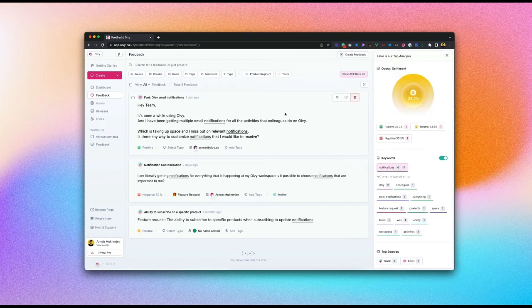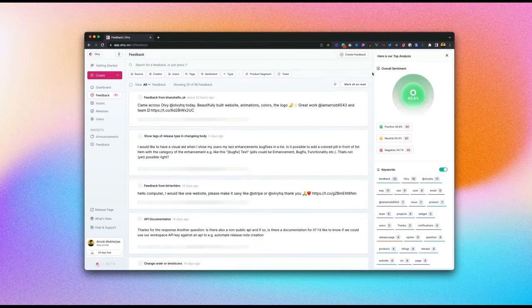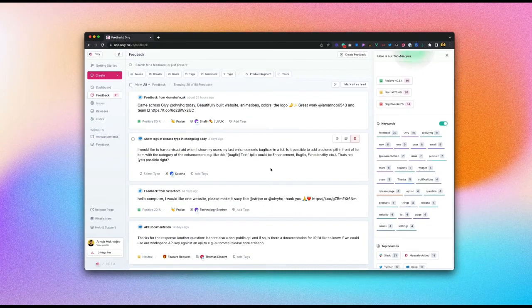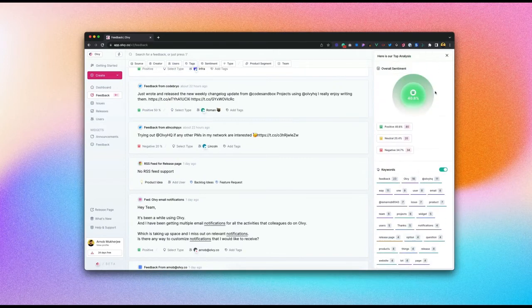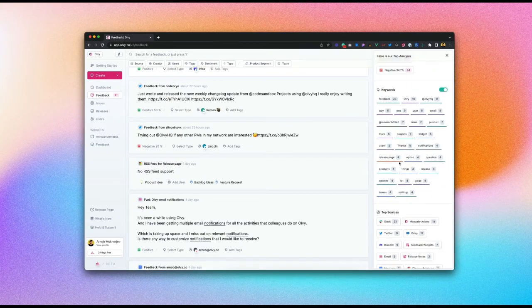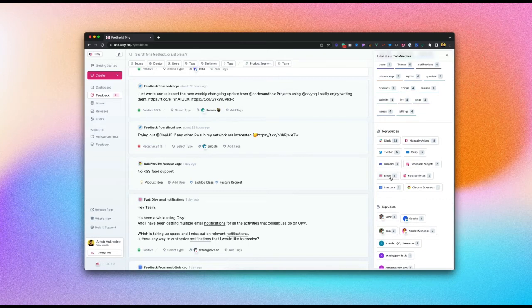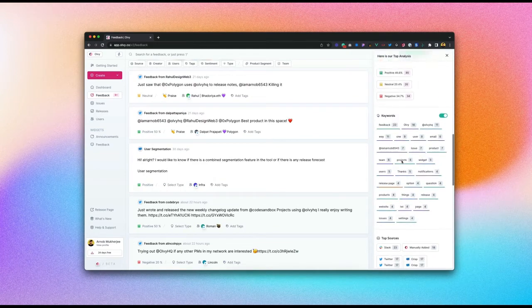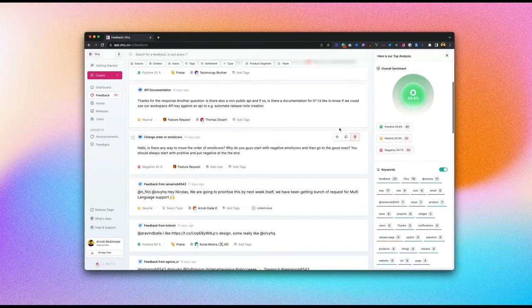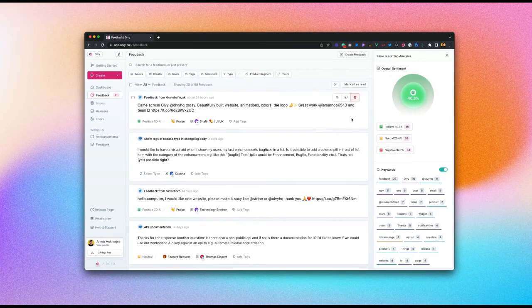These are some of the top users who are talking about this particular thing. So this is how Olvy Insights can help you find patterns around all the feedback that you're getting around the product. It talks about the overall sentiment, the keywords that people are talking about, the top sources via which your users are talking to you, and who the top users are who are constantly giving you feedback. This is how you can find patterns inside your Olvy feedback, or feedback that is pushed into your Olvy workspace.